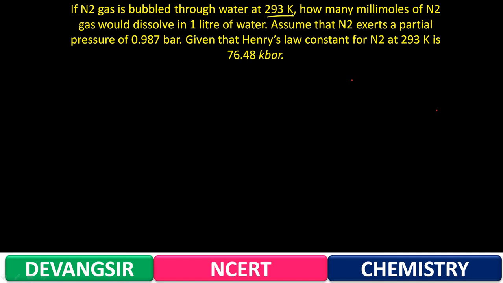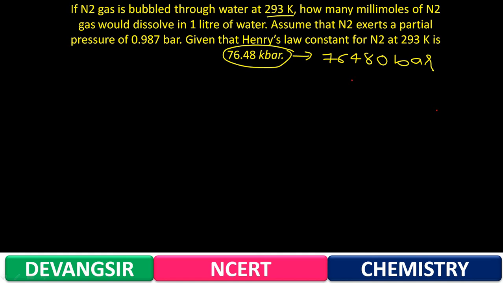Assume that N2 exerts a partial pressure of 0.987 bar. Given the Henry's law constant for N2 at 293 Kelvin is 76.48 kilobar. So first convert this kilobar into bar, that is 76480 bar.